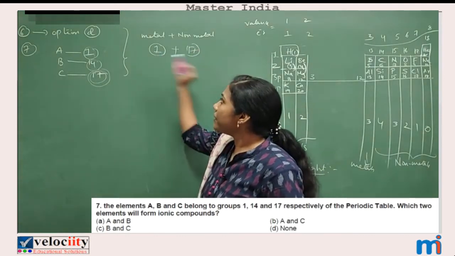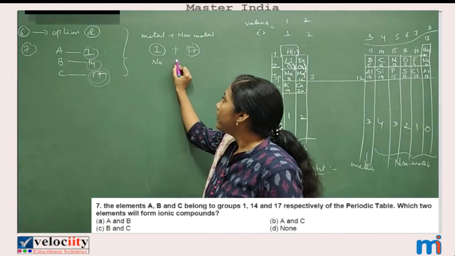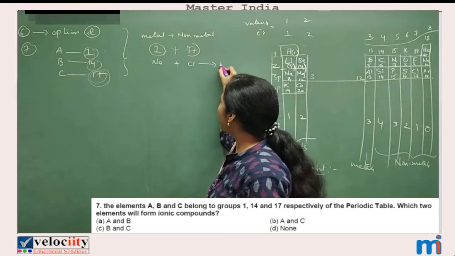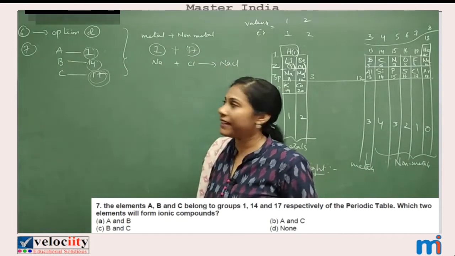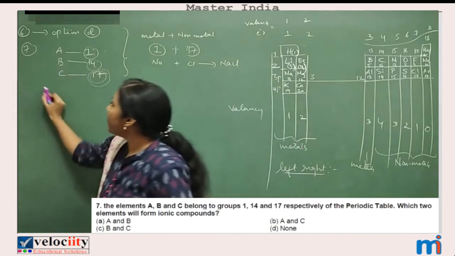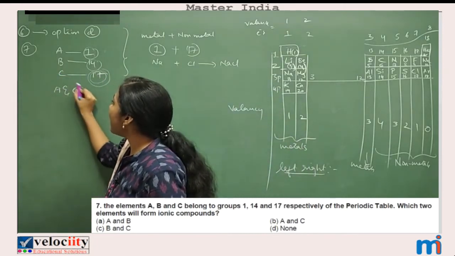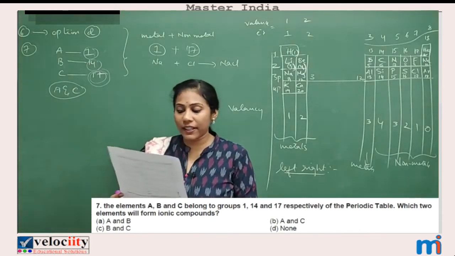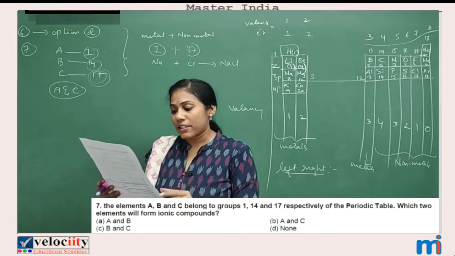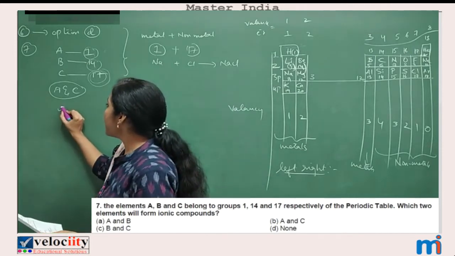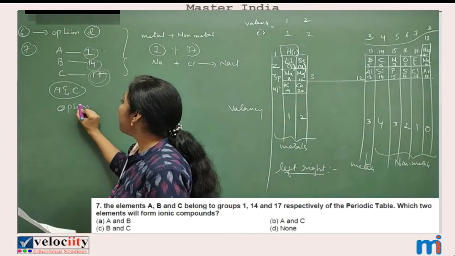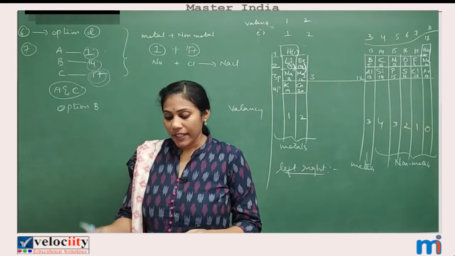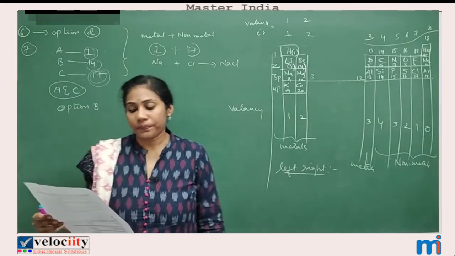For example, in the first group, let me take sodium. For the 17th group, which element comes? Let me take Cl. So you will have ionic compound NaCl, right? So when A and C combine, you will get ionic compound. Where is the option mentioned here? A and C. Yes, option B. So for 7th question, option B is your answer. Clear? Okay. Let's go for 8th question.